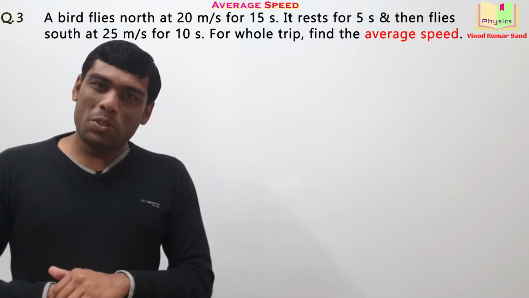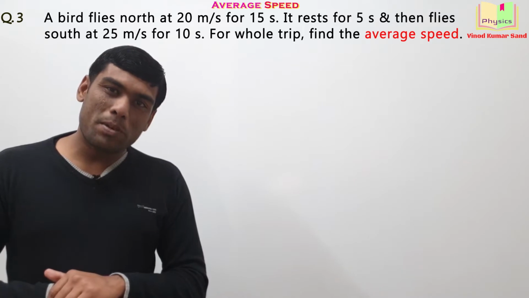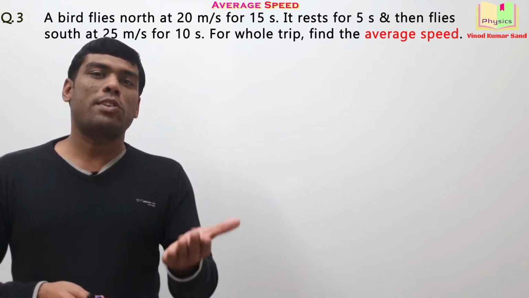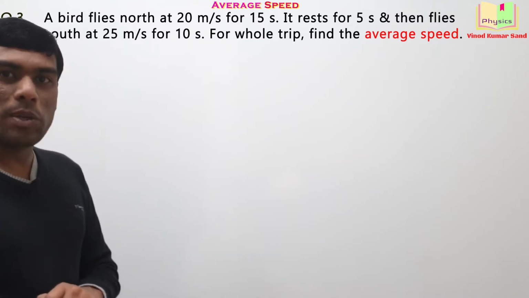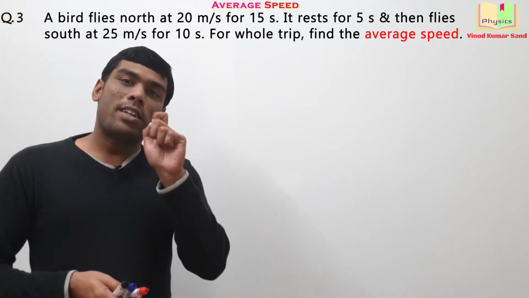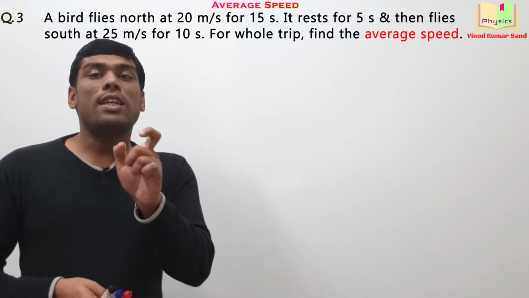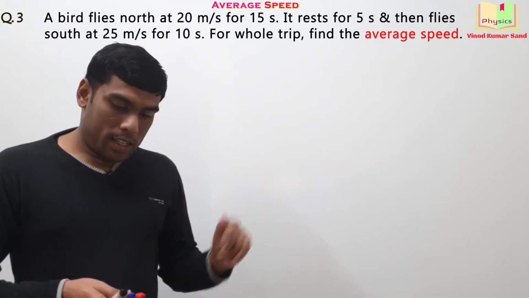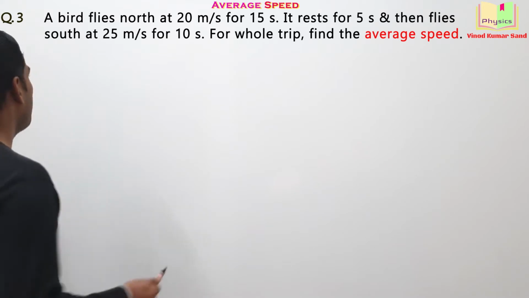Let's take up the next question. A bird is flying along north with a speed of 20 meters per second for 15 seconds. Then it takes rest for 5 seconds. And after that, it flies along the south with a speed of 25 meters per second for 10 seconds. Understanding the question's data? Then we need to find the average speed of this bird. Calculation is pretty simple. If you wish, you may pause and you can give it a try.